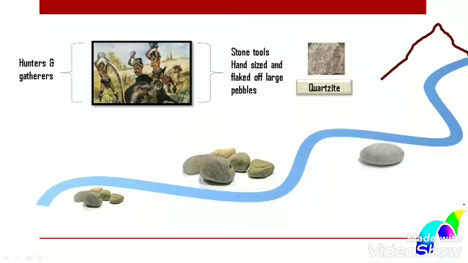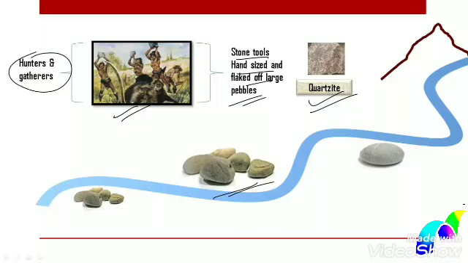So in the Old Stone Age, food was obtained by hunting animals and gathering edible plants. Therefore, these people are called hunters and gatherers. They used stone tools, hand size and flaked off large pebbles for hunting animals, and stone implements are made of a hard rock known as quartzite. Large pebbles are often found on river terraces, and the hunting of large animals would have required the combined effort of a group of people with large stone axes. However, we have little knowledge about their language and communication, and their way of life became modified with the passage of time, since they made attempts to domesticate animals, make crude pots and grow some plants.